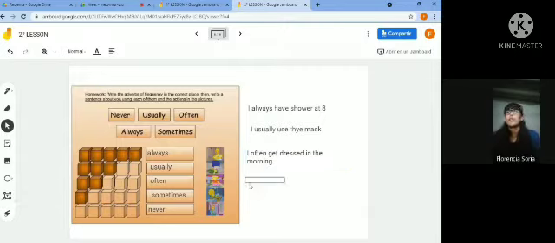And then you can write with the fourth word. You have to pay attention to the picture. Okay, for example, go to bed. I sometimes go to bed at 12. Okay?